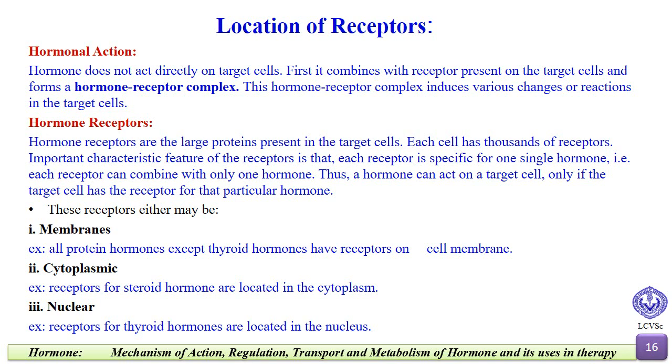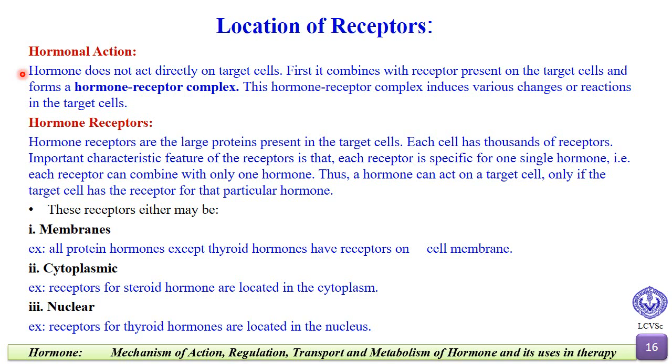Location of receptor. What is hormonal action? Hormone does not directly act on target cells. First, it combines with a receptor present on the target cells and forms a hormone receptor complex. This hormone receptor complex induces various changes or reactions in the target cells.